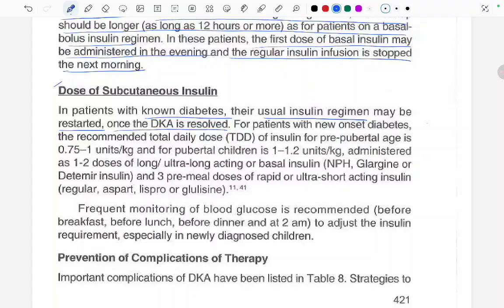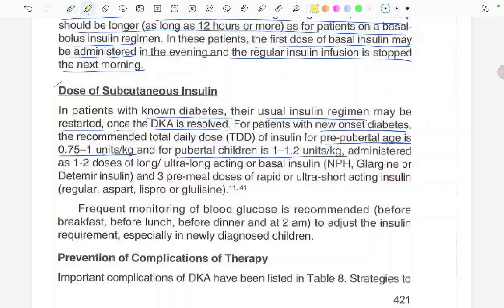For patients with new onset diabetes, the recommended total daily dose of insulin for prepubertal ages is 0.75 to 1 units per kg, and for pubertal age children it is 1 to 1.2 units per kg.